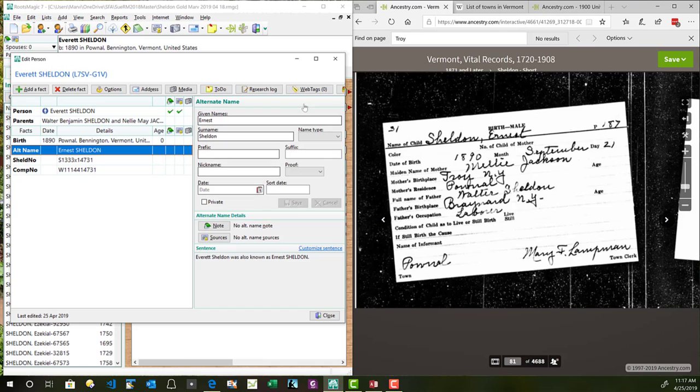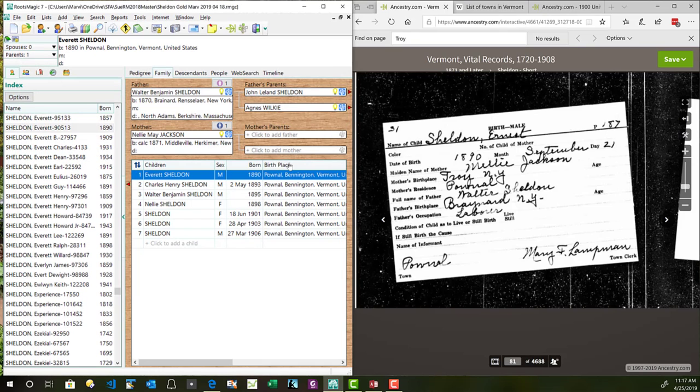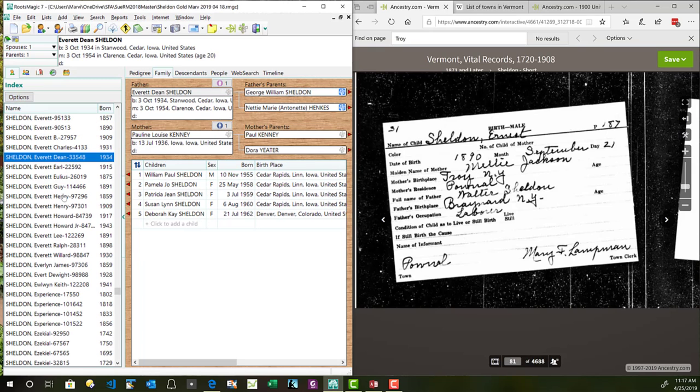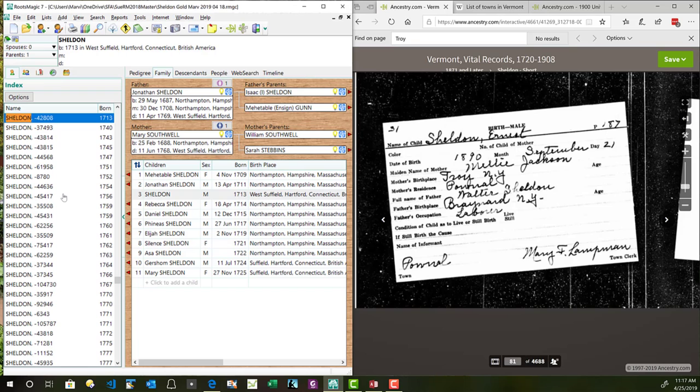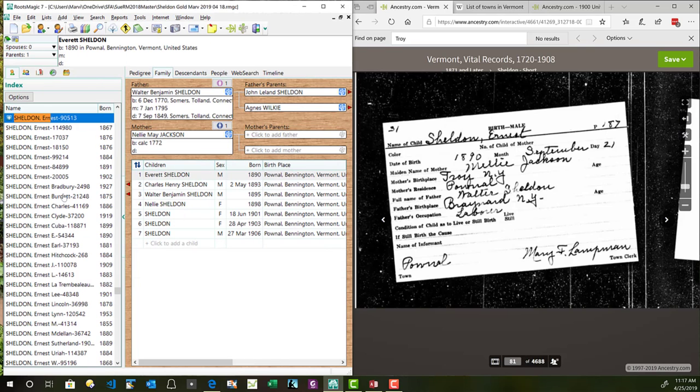Now that he has an alternate name of Ernest, and this is important to know, if you show the alternate names, we click right here on Show Alternate Names on this side, which I have. If I were to search for Sheldon, Ernest, it would show a little plus sign that means it's an alternate name for, and you'd go down here and it would say, hey, that's really Everett Sheldon somewhere else.